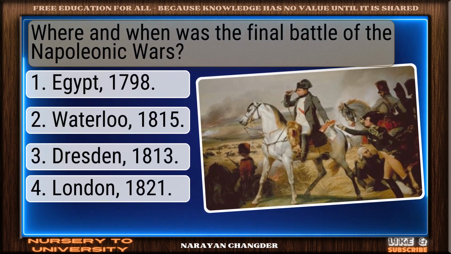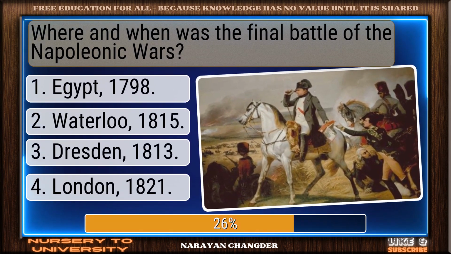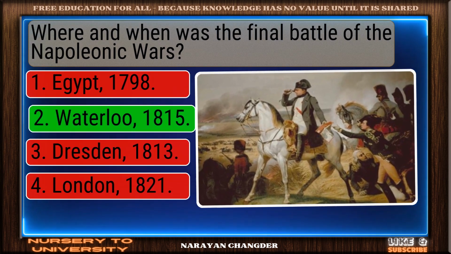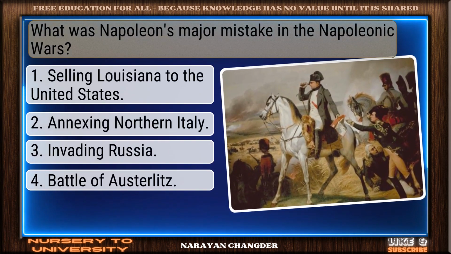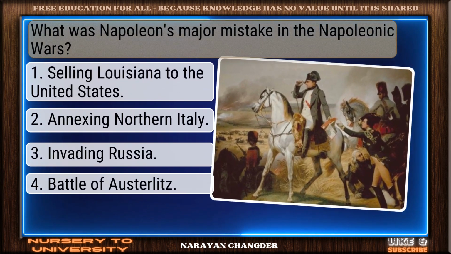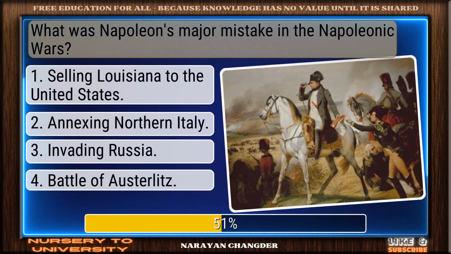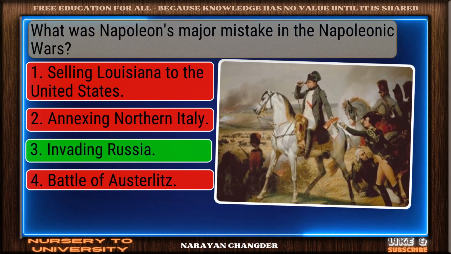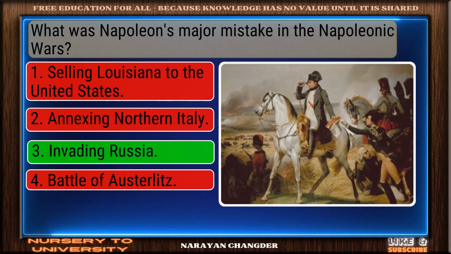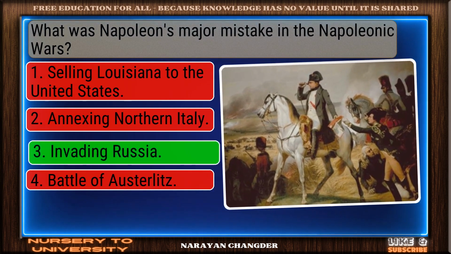Where and when was the final battle of the Napoleonic Wars? Waterloo 1815 is the answer. What was Napoleon's major mistake in the Napoleonic Wars? Clear logic. Your choice, invading Russia, is sound and 100% true.